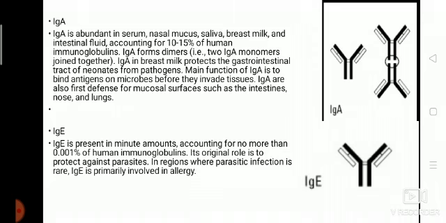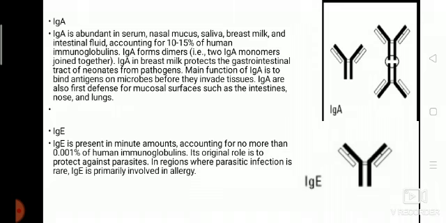IgE. IgE is present in minute amounts, accounting for less than 0.001% of human immunoglobulins. Its original role is to protect against parasites. In developed countries, it is found in regions where parasitic infection is rare. IgE is primarily involved in allergy.